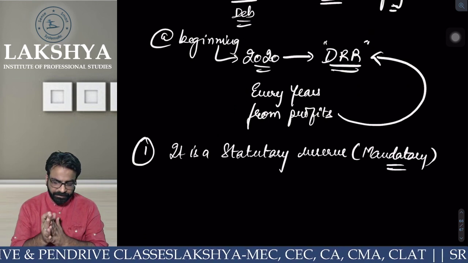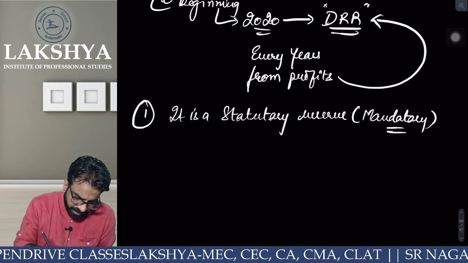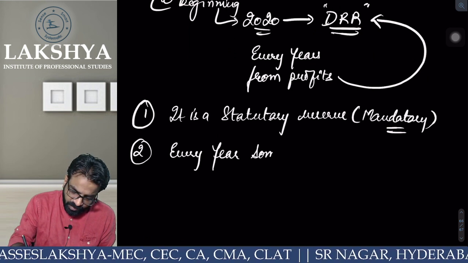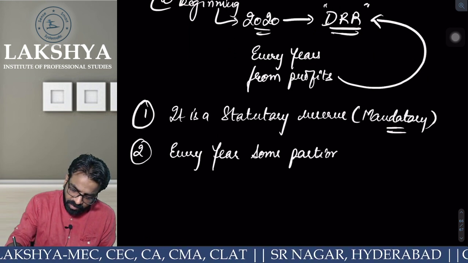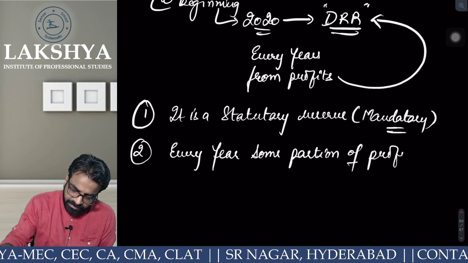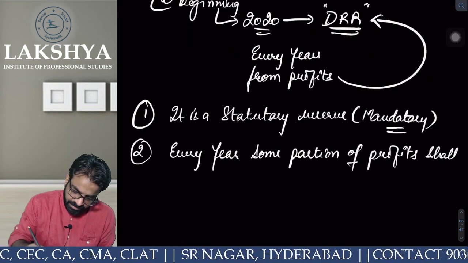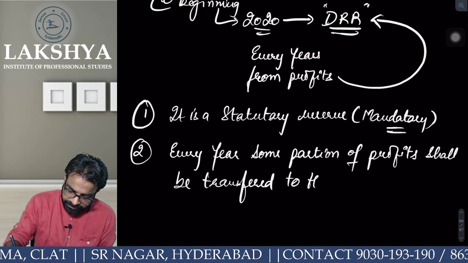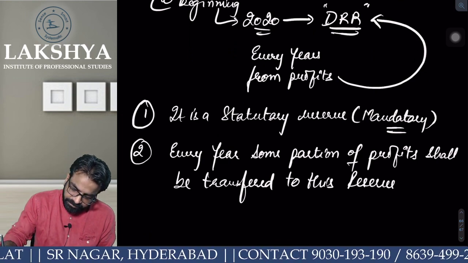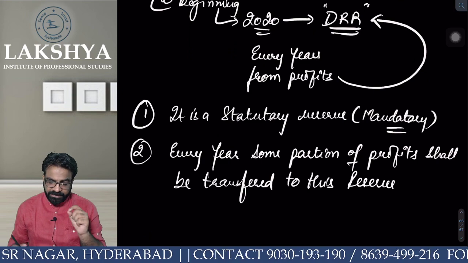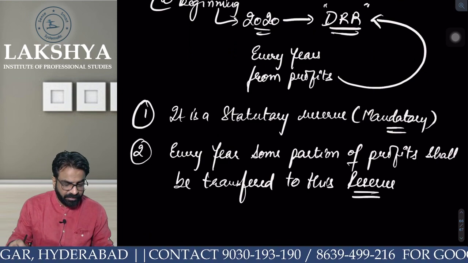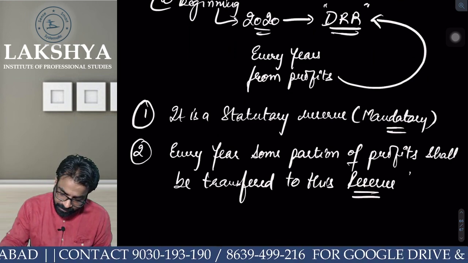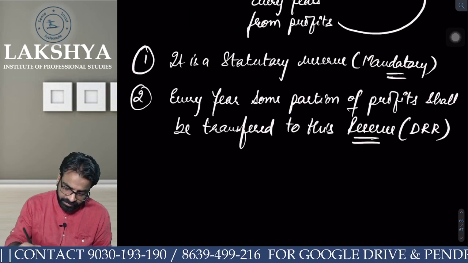Okay, nice. Point number 2. Every year, some portion of profits shall be transferred to this reserve. Are you getting the point? Every year, some portion of the profits shall be transferred to DRR, to this reserve called what? DRR.